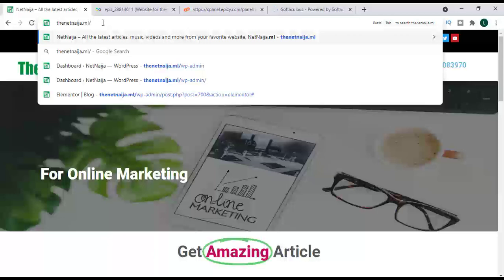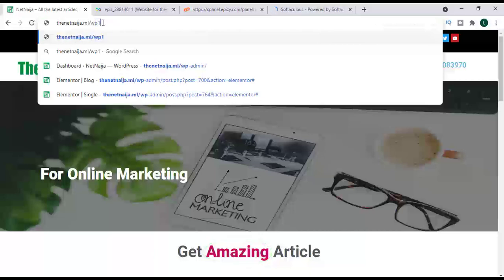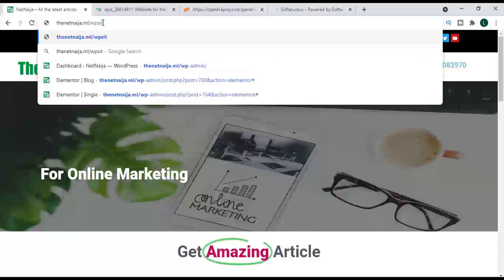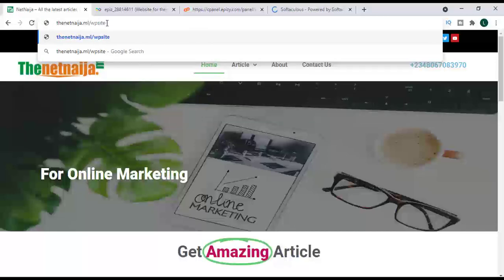So I will just type something like WP1 or WP sites. That is going to be the folder name that I'm going to install my website.